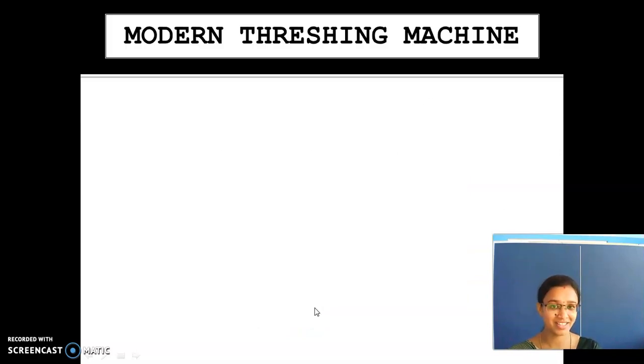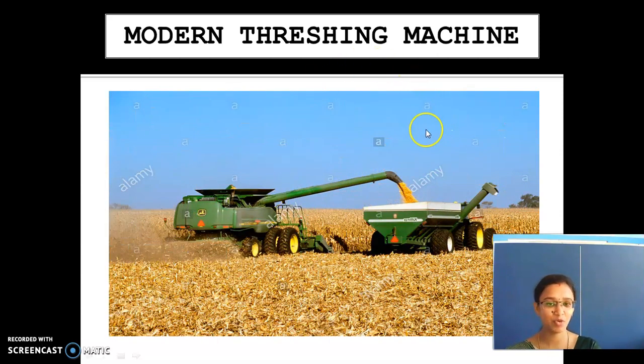But nowadays, in modern threshing machines, have you seen a modern threshing machine, children? The rice harvester, which is a large sized machine. Have you seen these types of machines which do both processes? It can harvest by itself and thresh by itself. Both are combined in one machine nowadays. On one side it harvests. On the other side, in the back, the stalks are sent out and the grains are collected in a separate tank. So these are the modern threshing machines.